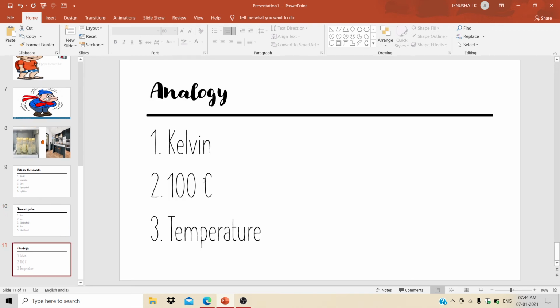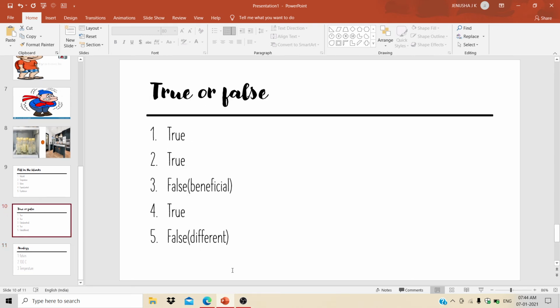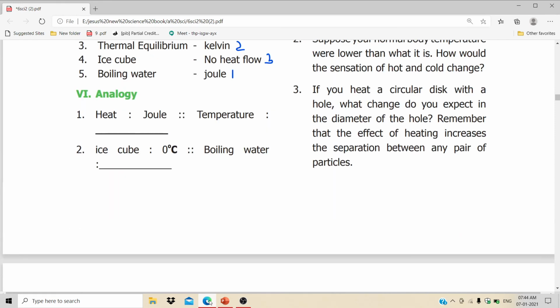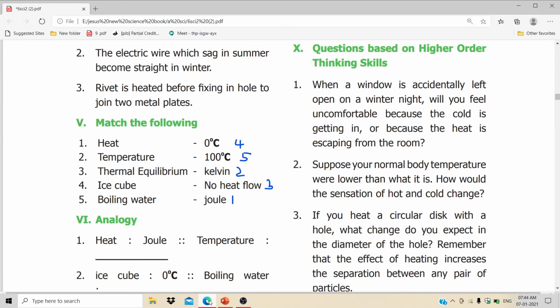Roman number 5. Match the following. For the question heat, the answer is Joule. Temperature, Kelvin. Thermal equilibrium, no heat flow. Ice cube, 0 degrees Celsius. Boiling water, 100 degrees Celsius.